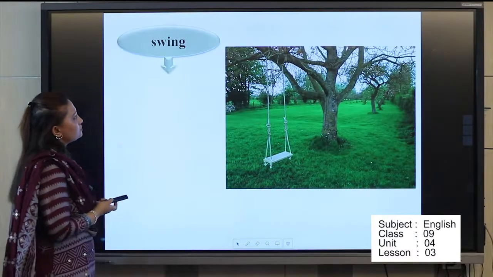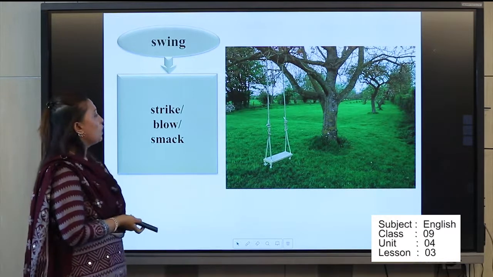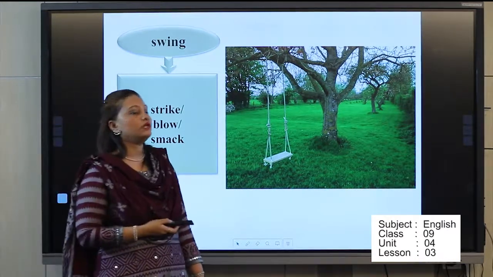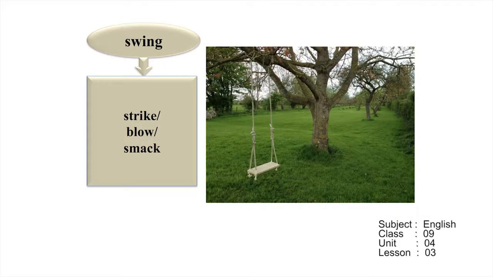And the last one, swing. Streak, blow, smack. In Bangla, আমরা এটা কি বলি? দোলনা. এটাকে ইংলিশে কি বলে? Swing. Okay? That hanging with the tree.